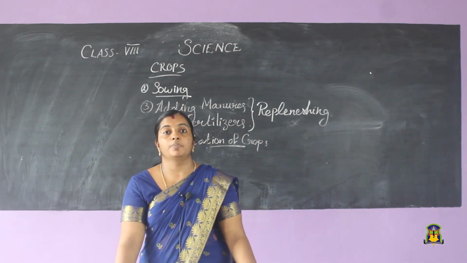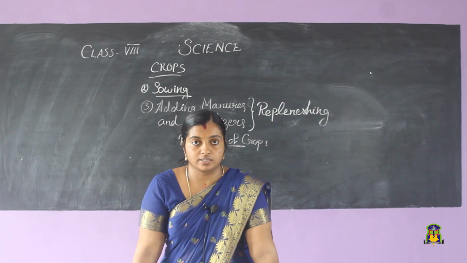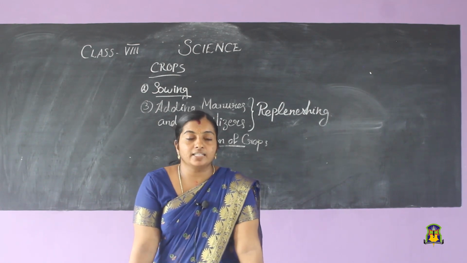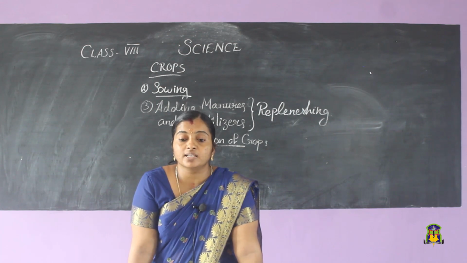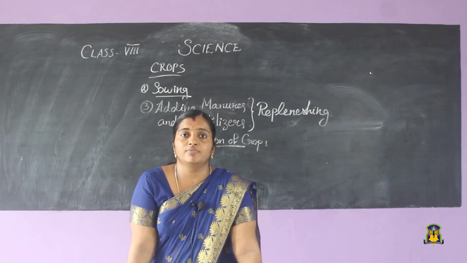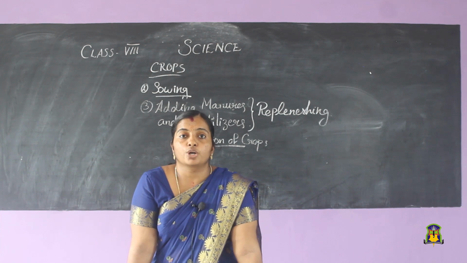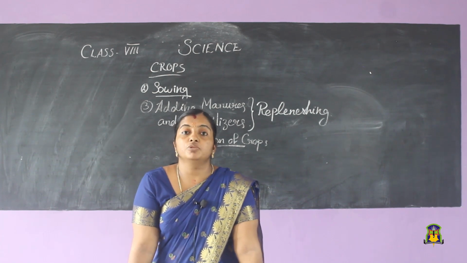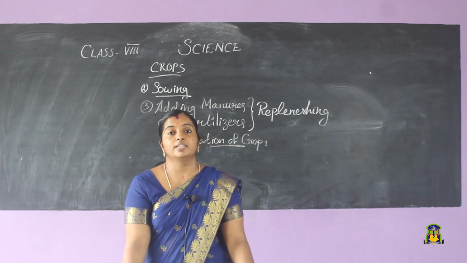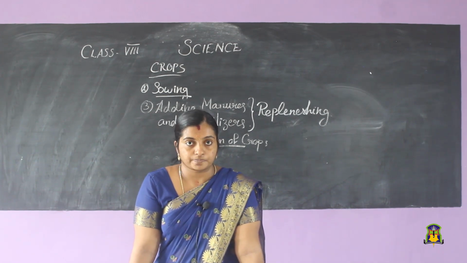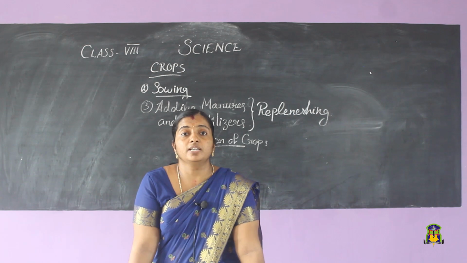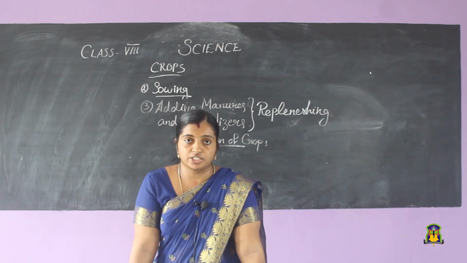The soil will get deprived of that particular nutrient. So in order to maintain the balance of the soil texture, we can rotate the crops. That is, once if we are planting paddy, next time we can try some other crop in the same field. If we do this, we can rotate the crops, and thus we can maintain the balance of the soil texture. So for that purpose crop rotation is done.